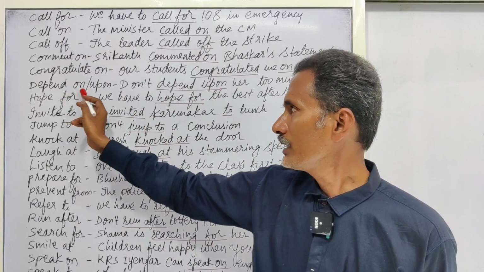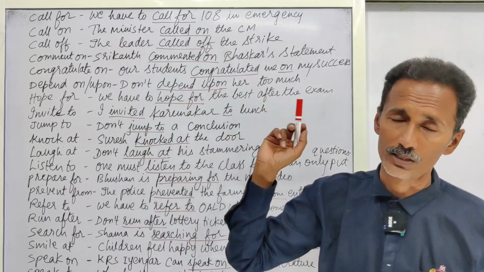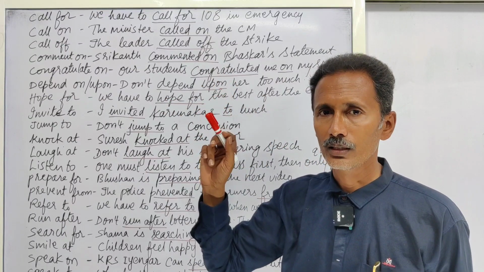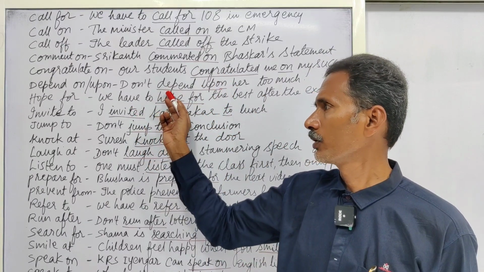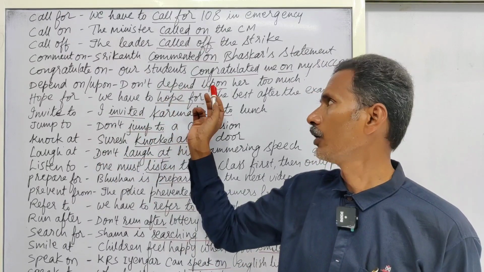Next one, depend on or depend upon, both are the same. Don't depend upon her too much. Don't depend on her too much. Both are right. For our needs, generally we depend on someone. So here we say depend on.